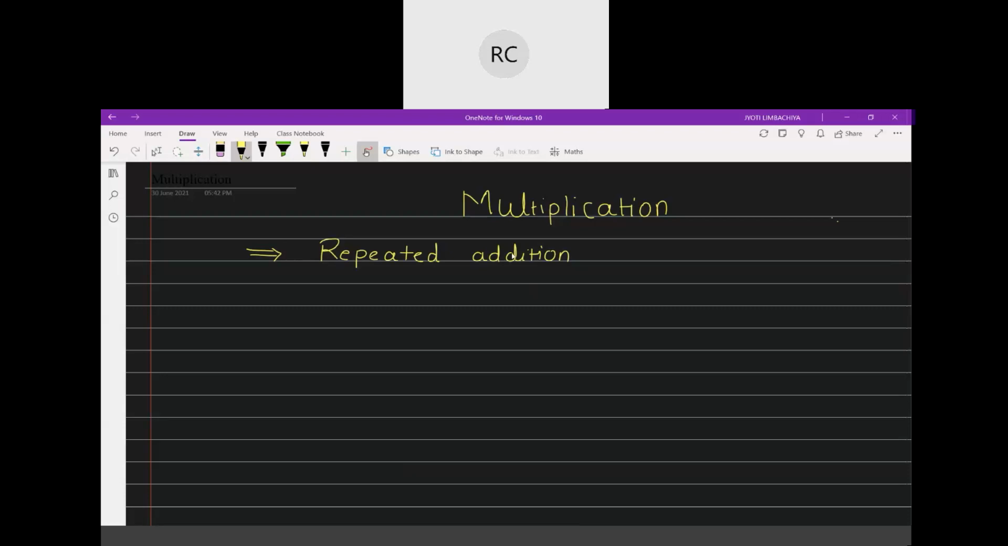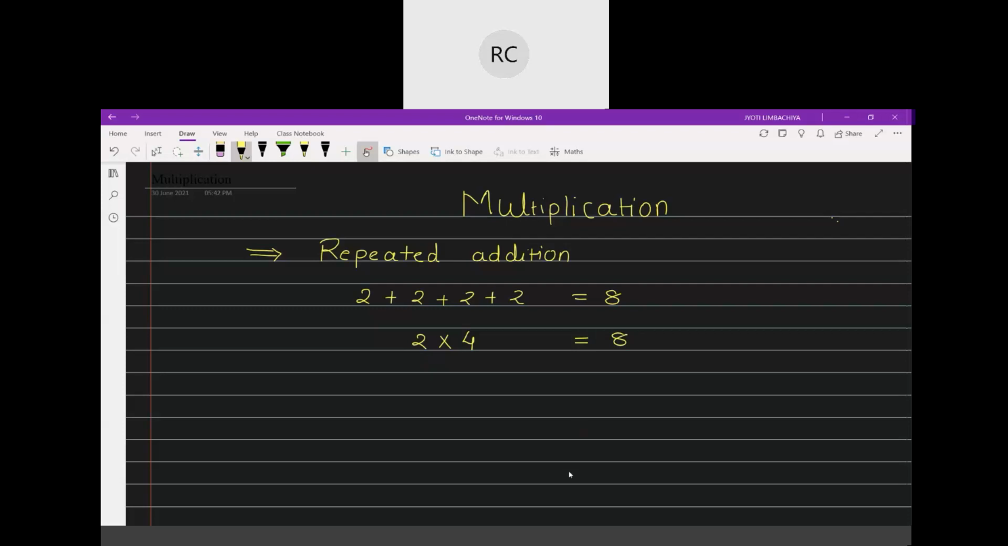See, repeated addition means what? For example, if I say 2 plus 2 plus 2 plus 2. Now, if I add this, 2 plus 2 is 4, 4 plus 2 is 6, 6 plus 2 is 8. So my answer is 8. But if I want to quickly add this, then what do I do? I can say that 2 is written 4 times. 1, 2, 3, 4. So 2 is written 4 times. And because of that, we can say that 2 fours are 8.